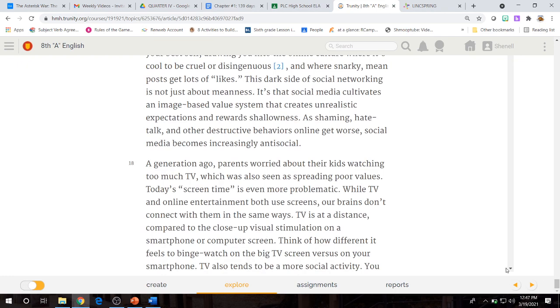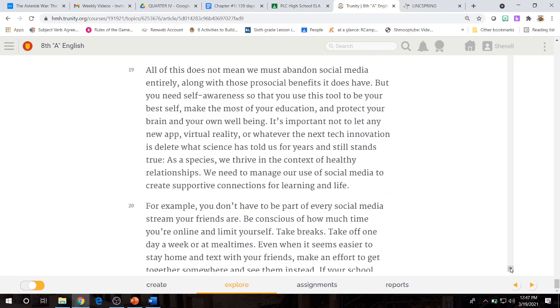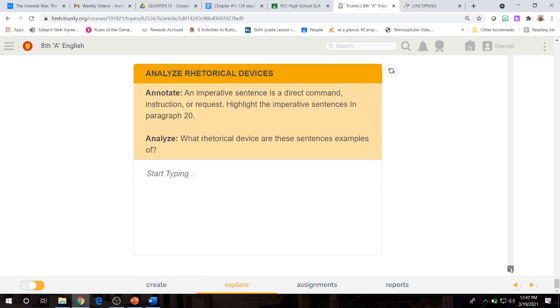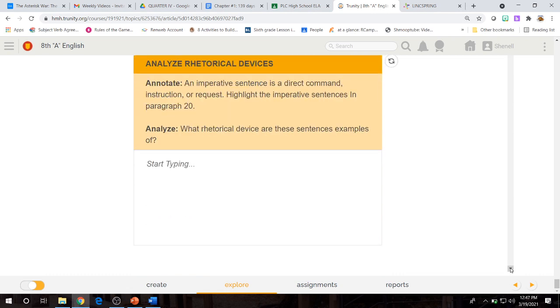Paragraph 16, another image of, as you can see, a parent and her daughter while she's on her cell phone. Paragraph 17 and 18, 19, 20, and then we have another question, rhetorical devices. Annotate. An imperative sentence is a direct command, instruction, or request. Highlight the imperative sentences in paragraph 20. What rhetorical device are these sentences and examples?